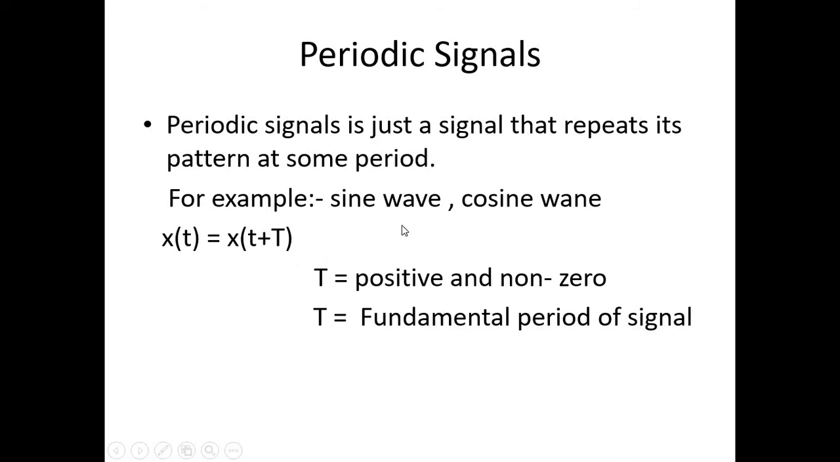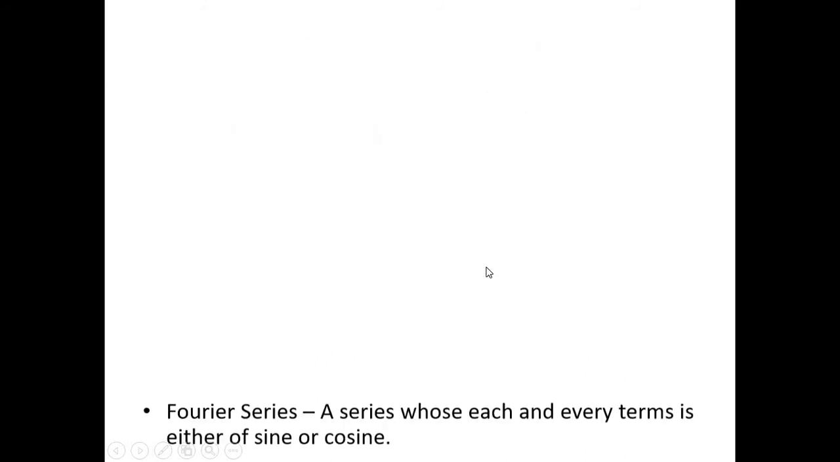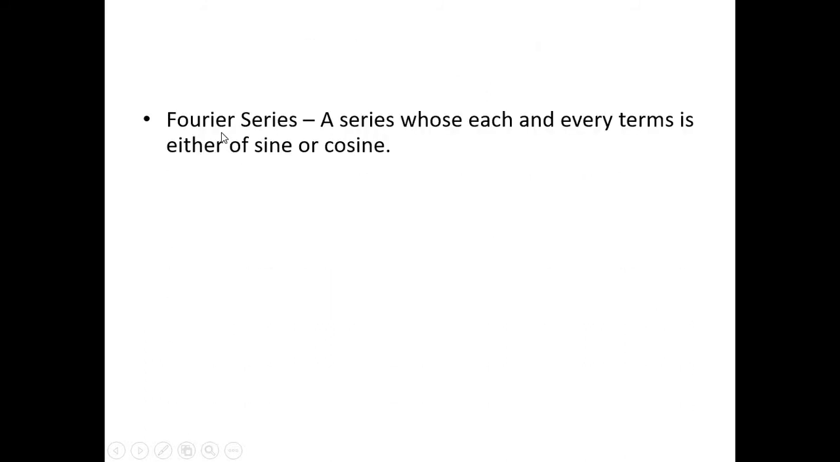So the example is sine wave and cosine wave. We already know that sine wave and cosine wave repeat themselves after a certain time period. So any signal which repeats itself after a certain time period is known as a periodic signal. So till now we have studied the Fourier series, a series whose every term is either sine or cosine. So how can we represent a Fourier series?